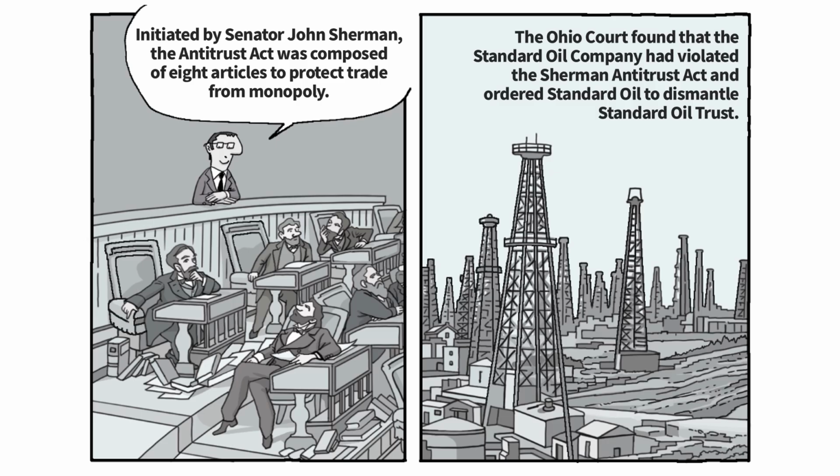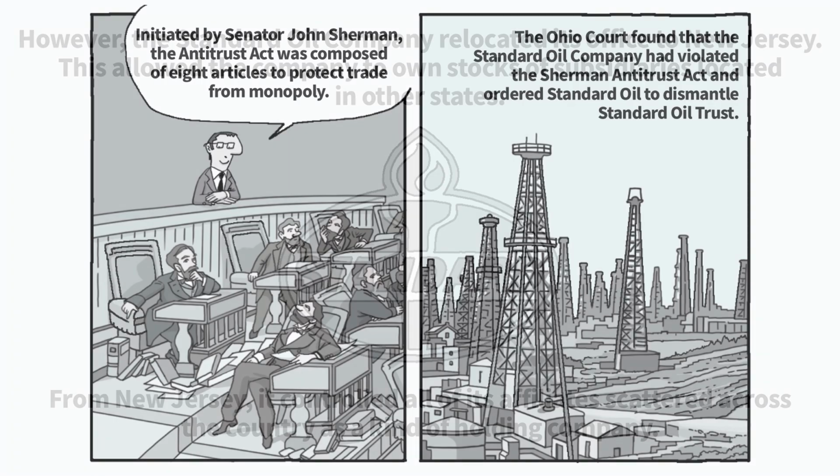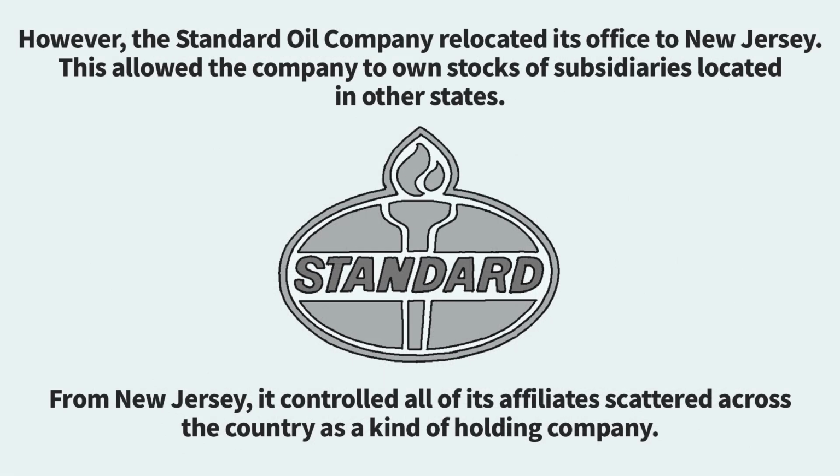The Ohio court found that the Standard Oil Company had violated the Sherman Antitrust Act and ordered Standard Oil to dismantle Standard Oil Trust. However, the Standard Oil Company relocated its office to New Jersey. This allowed the company to own stocks of subsidiaries located in other states. From New Jersey, it controlled all of its affiliates scattered across the country as a kind of holding company.